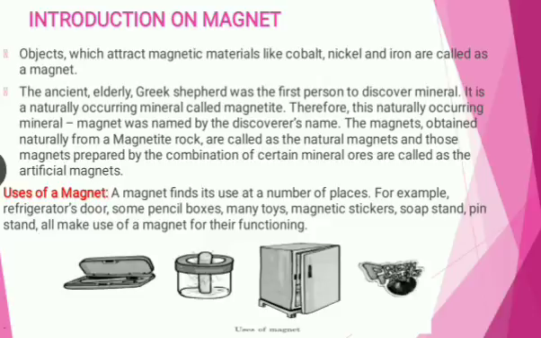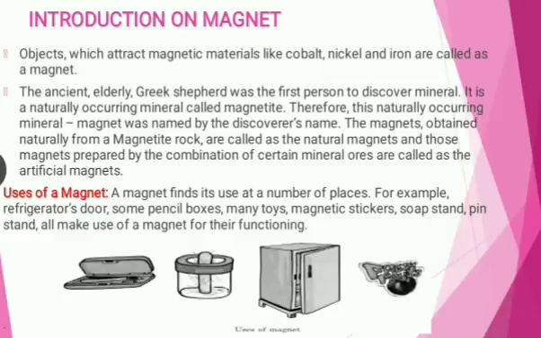One day, while taking his sheep around, he found that the nails of his shoe and the metal strip of his stick suddenly got firmly stuck to a large black rock on which he was standing. He thought about it and realized that the black rock must have some special attractive property. The black rock was later named magnetite, perhaps after Magnesia or Manganese.